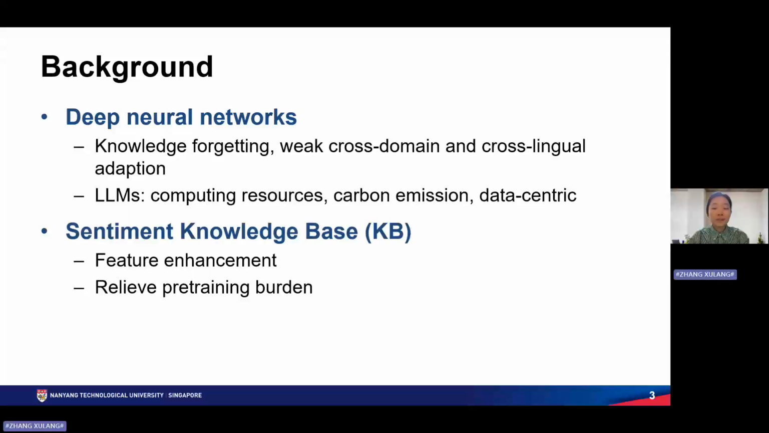So in the field of sentiment analysis, a neurosymbolic approach can be used to alleviate this problem by using sentiment knowledge bases as semantic feature enhancement. In this way, we can store parts of the knowledge needed for sentiment analysis in the knowledge base instead of the model. So we can reduce the reliance on pre-training and scaling.